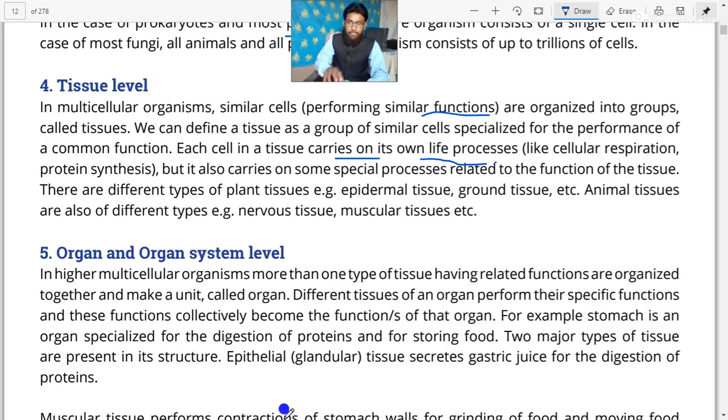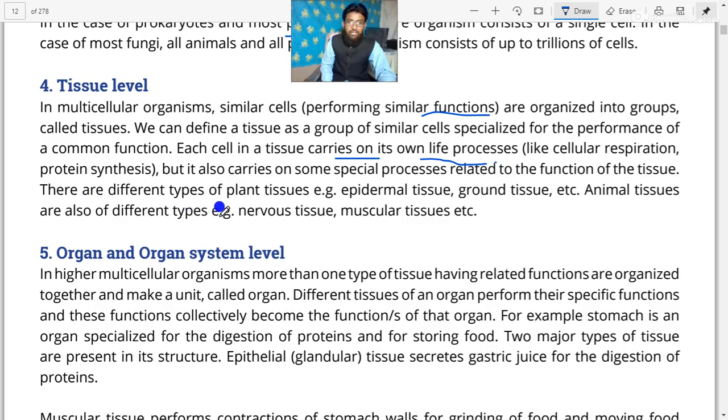Within the group of cells, each and every cell is performing its own life processes. They are not dependent on each other for life. Because the cell is the basic unit of life, each and every cell depends on its own.